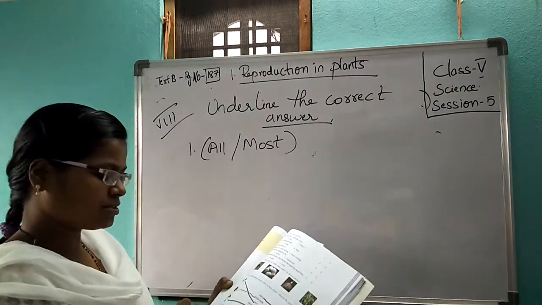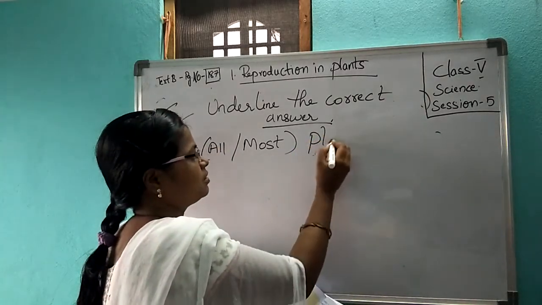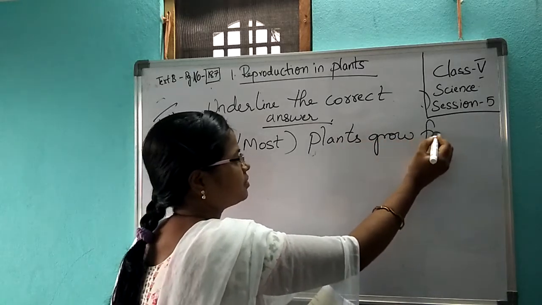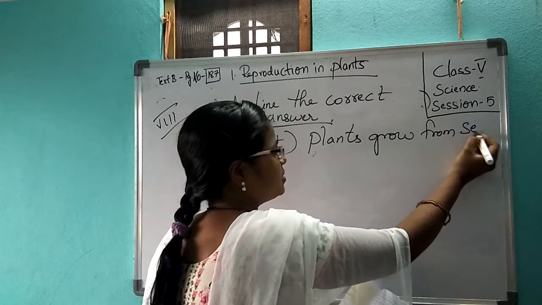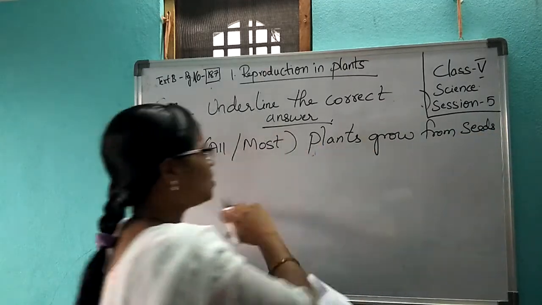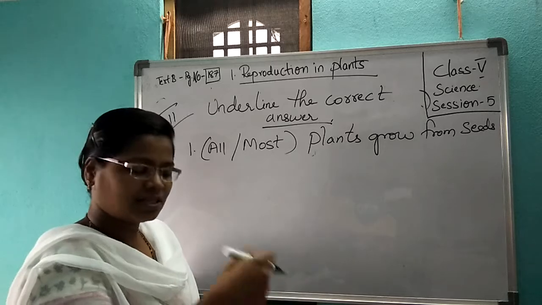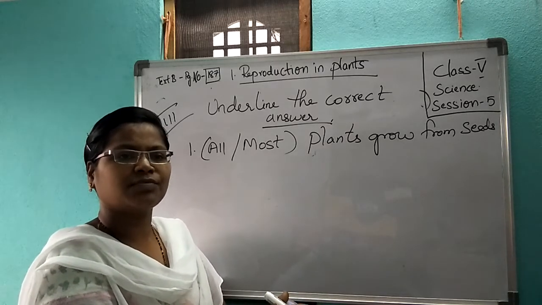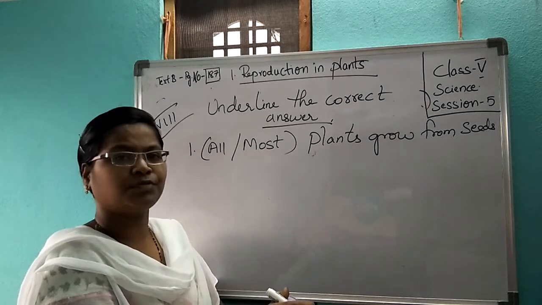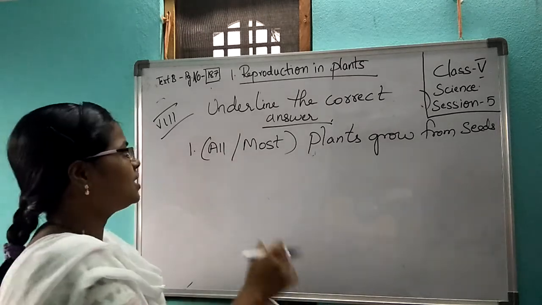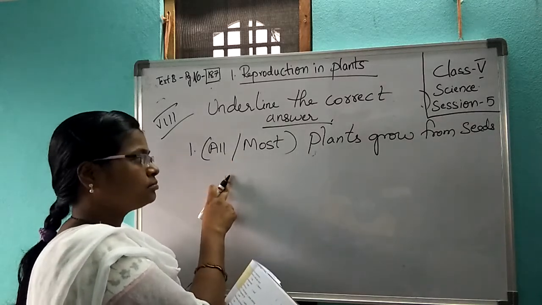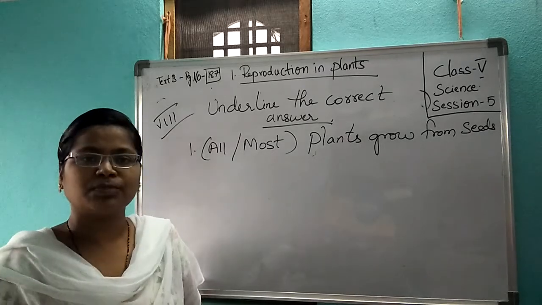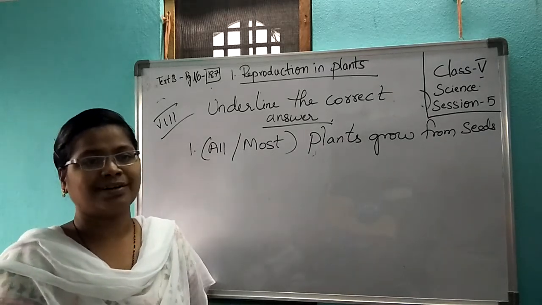Plants grow from seeds. All plants are growing from seeds. Just now we did matching, no? Few are growing from leaves, few are growing from root, few are growing from stem. Answer is not all, most. Most means maximum. Maximum of the plants are growing from seeds, but not all plants.